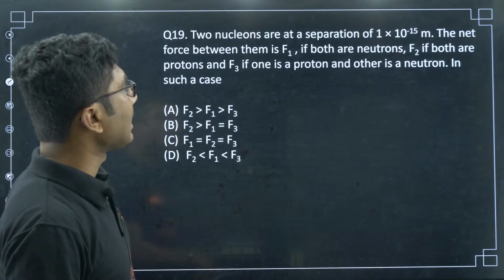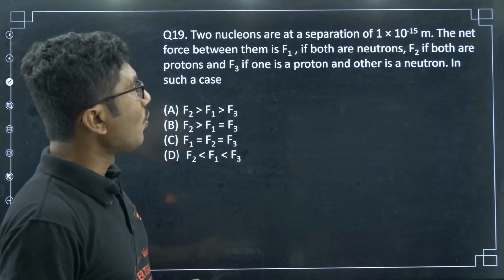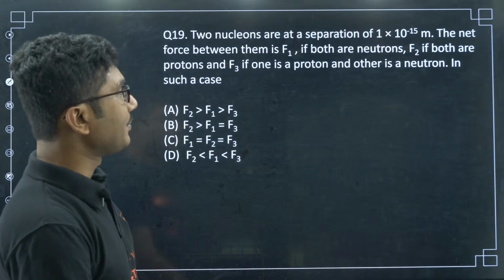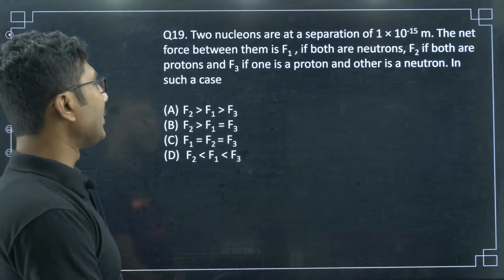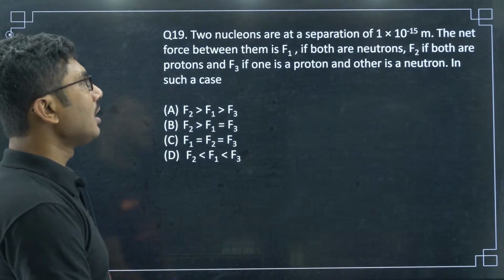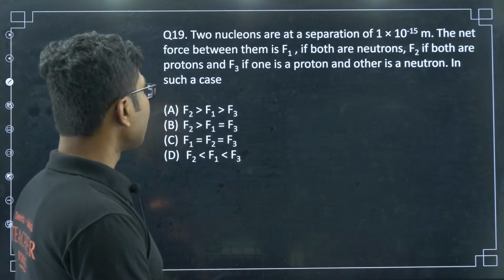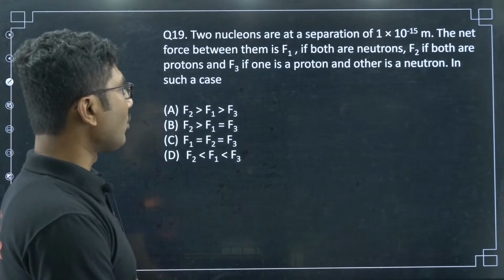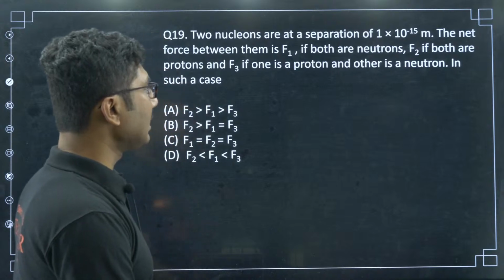Two nucleons are at a separation of 1 into 10 to the power of minus 15 meter. The net force between them is F1 if both are neutrons, F2 if both are protons, and F3 if one is a proton and another is a neutron.